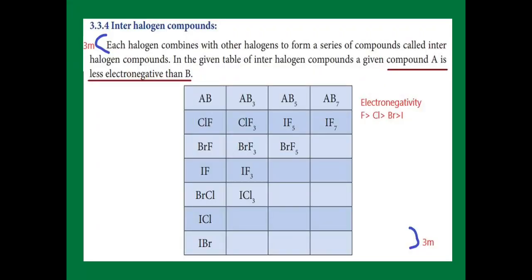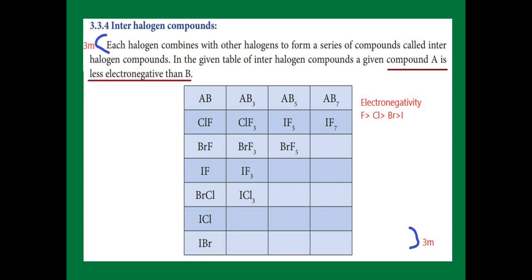Interhalogen compound. Inter means between. Halogen means fluorine, chlorine, bromine, iodine. So the compounds formed between chlorine, bromine, iodine are called interhalogen compounds. Here the electronegativity difference is given. Fluorine has more electronegativity than chlorine, bromine, iodine. Then chlorine is more than bromine, iodine, and bromine is more than iodine.